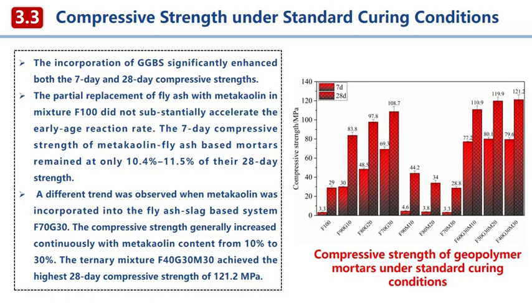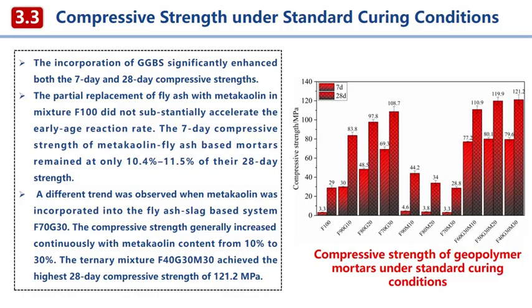This sets the stage for our key finding. When we introduce metakaolin into the strong binary base of slag and fly ash, something remarkable happens. Instead of decreasing strength, it continuously enhances it. In the ternary series, as we replace FA with MK while holding slag constant, the 28-day strength climbs. The pinnacle is F40G30M30, achieving 121.2 megapascals. This is an 11.4% increase over the best binary mix. This is the unambiguous signature of ternary synergy.